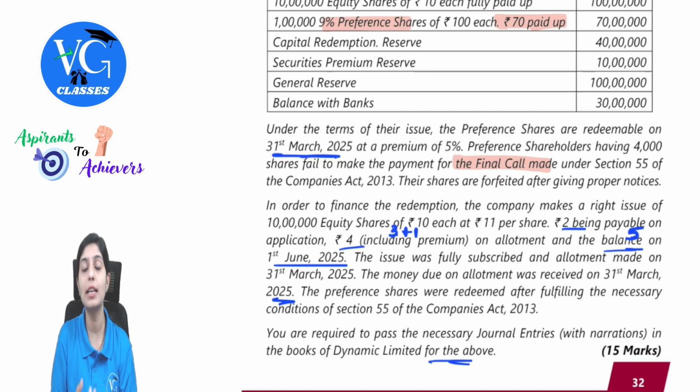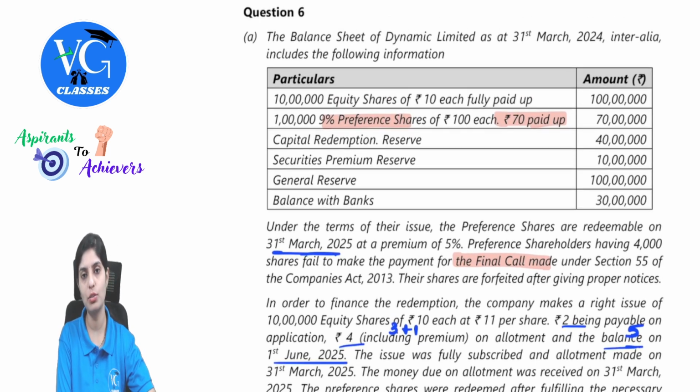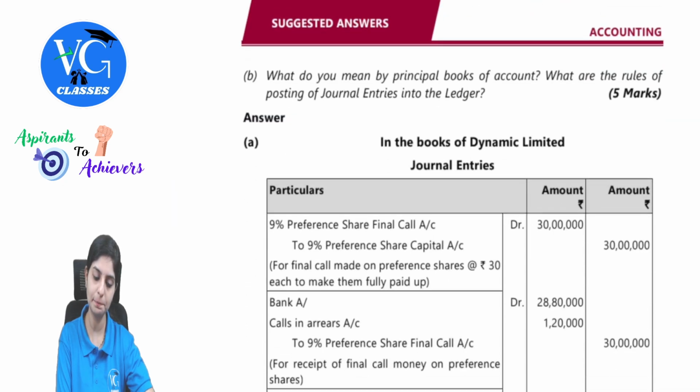First of all, the money is required before 31st March 25 because the redemption is due as on that date. First, clearly understand this. So, keeping this in mind, let's analyze the entries. There were 4,000 shareholders who failed to pay the final call. So, that means the remaining 96,000 are first having their due and then making the call. Clear? So, we will have to pass the entries for this.